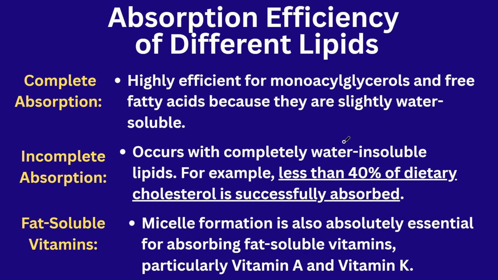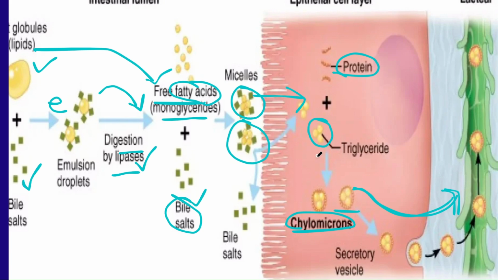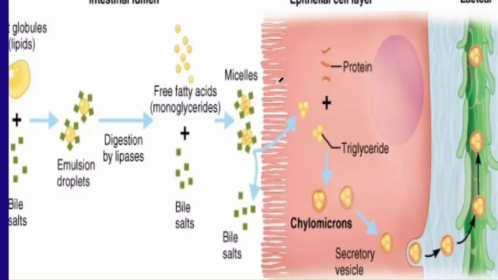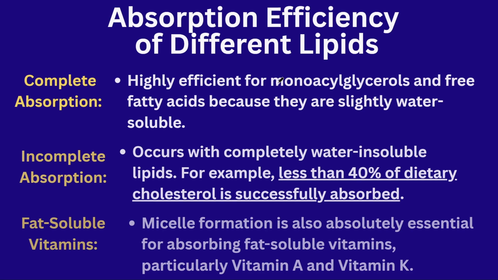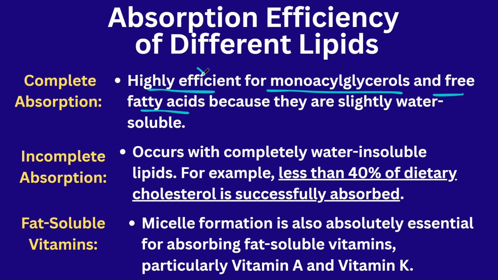Absorption is a process where the lipids enter from the intestinal lumen to the mucosal membrane. So this process is absorption. The micelles enter into the lumen, right? So this process is the main absorption. The monoacyl glycerols and free fatty acids are highly efficient.